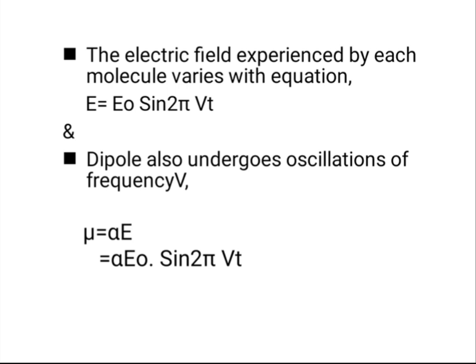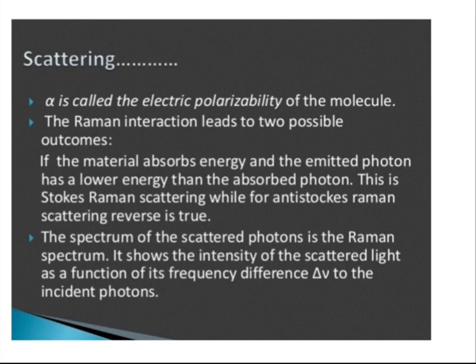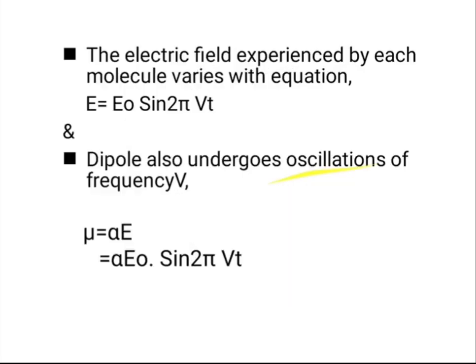Alpha is again a constant, which we have taken here. It is the electric polarizability, and the equation of the induced dipole can be rewritten as alpha into E0 into sine 2 pi nu t. So this is the equation to calculate the induced dipole of the molecule which undergoes oscillation, and it has an oscillation frequency nu.